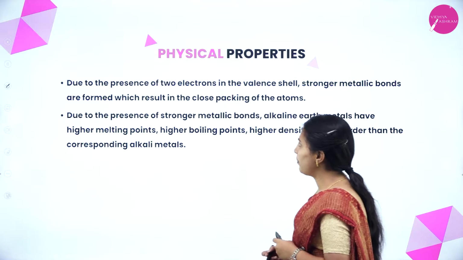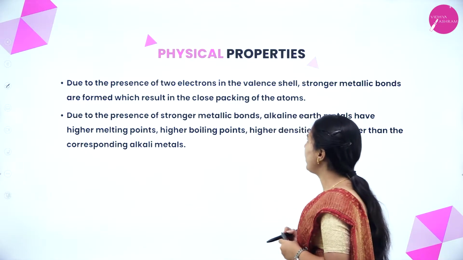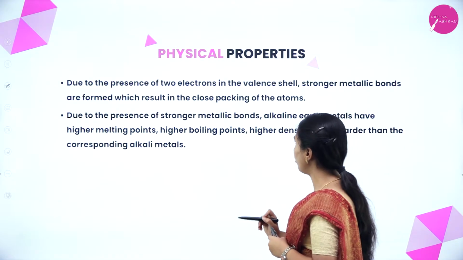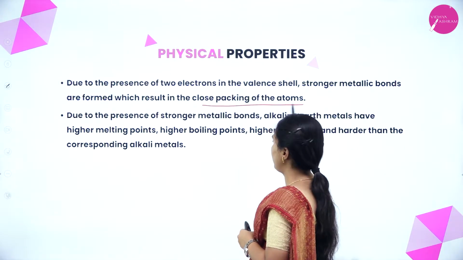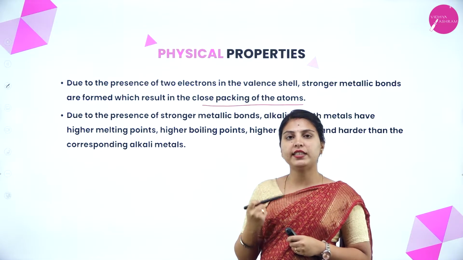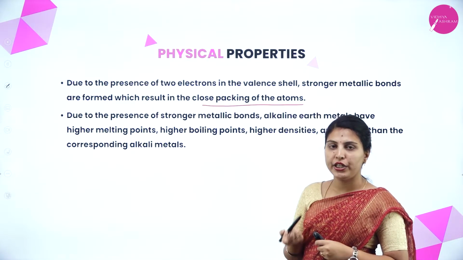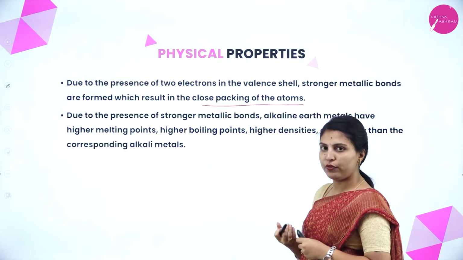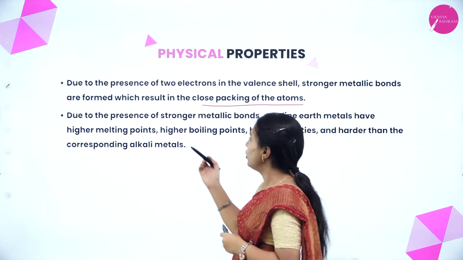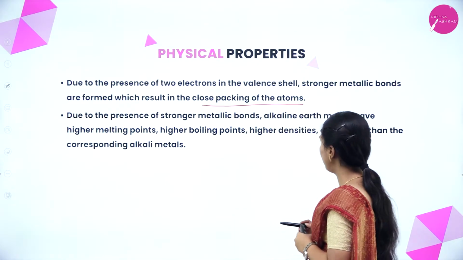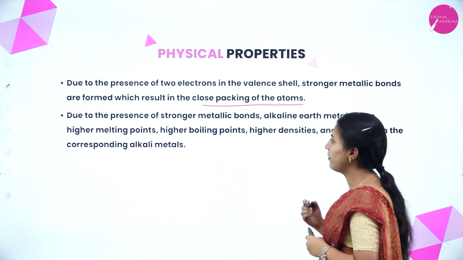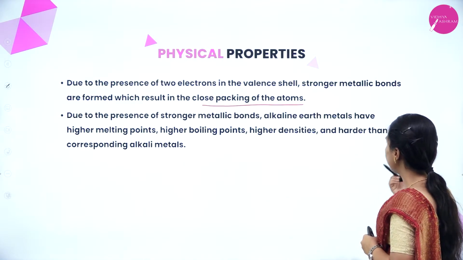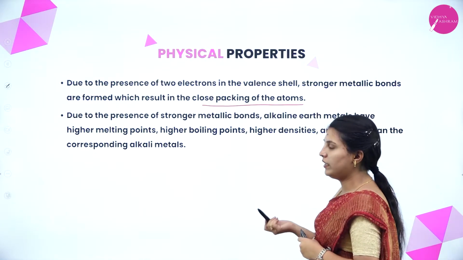Next, physical properties. Due to the presence of 2 electrons in the valence shell, stronger metallic bonds are formed, which result in the close packing of the atoms. Due to the presence of stronger metallic bonds, alkaline earth metals have higher melting points, higher boiling points, higher densities and are harder than corresponding alkali metals.